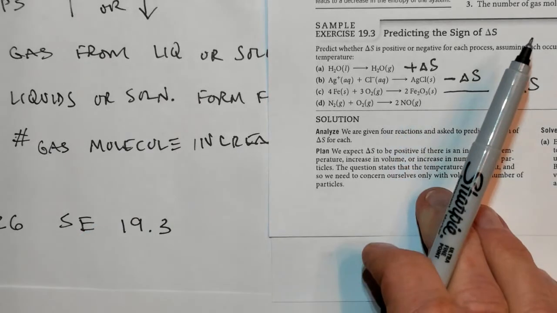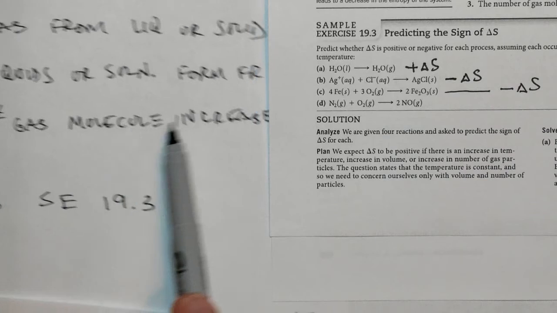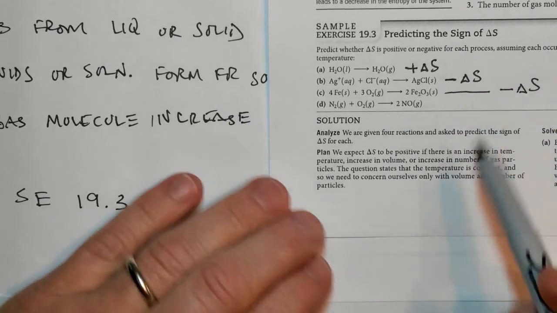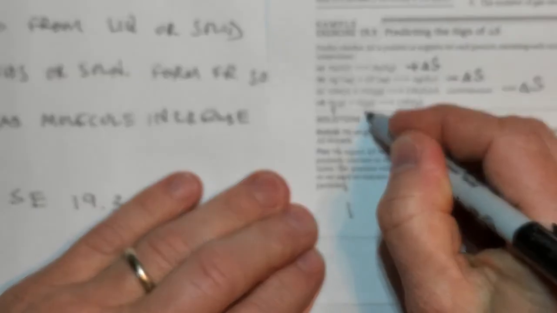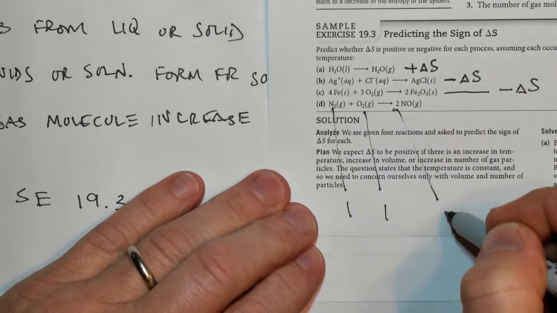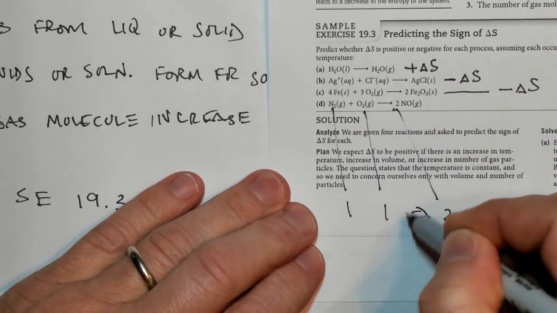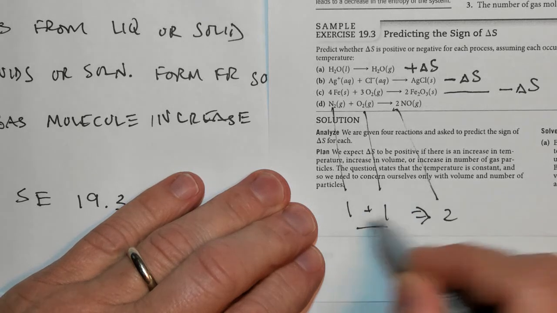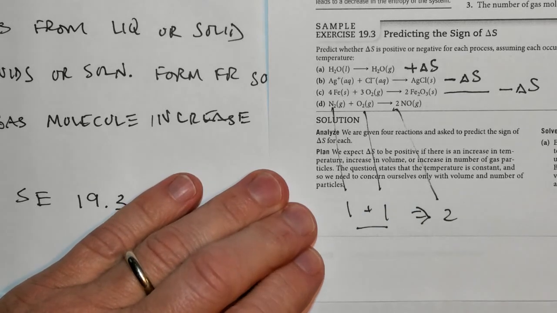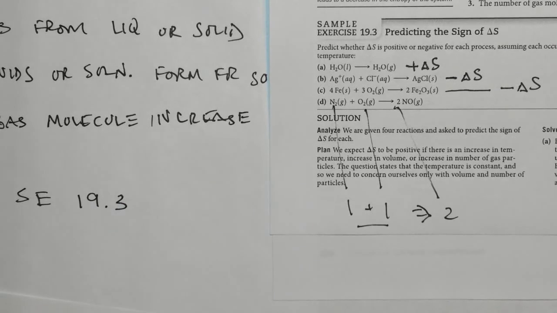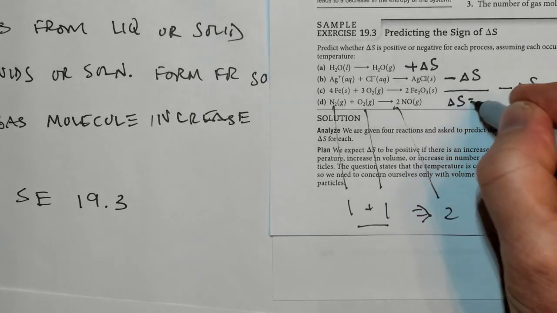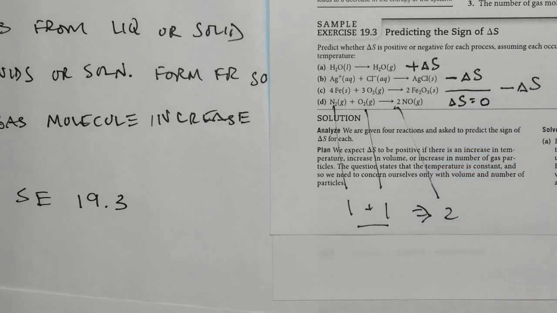In this process we have a gas and a gas going to 2 gases. And so if you look back at your notes, what happens if the number of gas particles increases? Well, then the entropy increases. We have 1 mole of gas here, 1 mole of gas here, and we have 2 moles of gas here. And so from this side to this side, we go from 2 moles of gas to 2 moles of gas. Oh, it's not really changing. So this one would be a really difficult one to predict. As a matter of fact, we might even say that the entropy is so close, we'd almost say that the change would be almost 0. There's almost no change in the entropy at all.